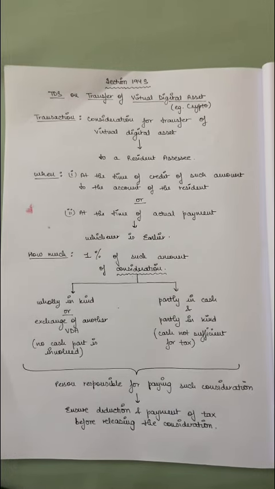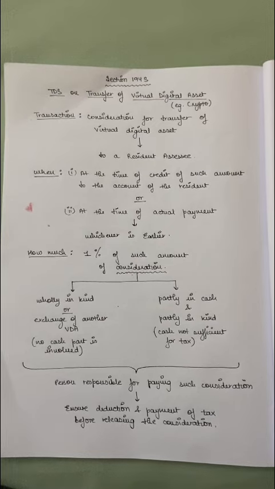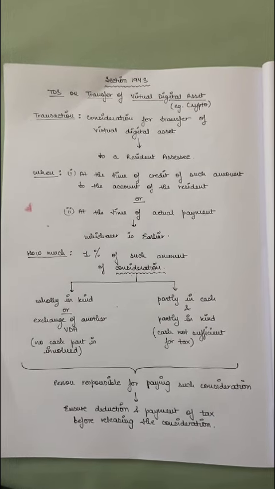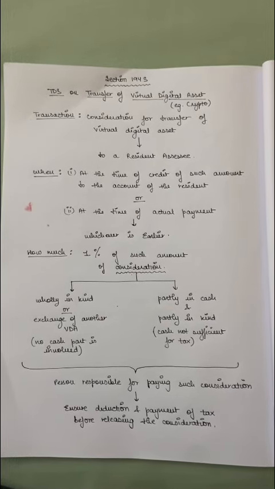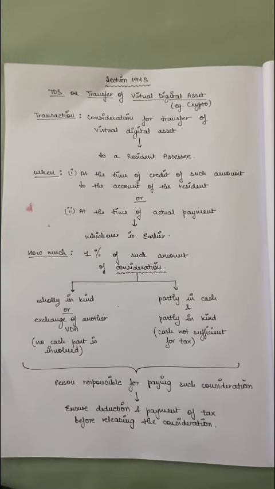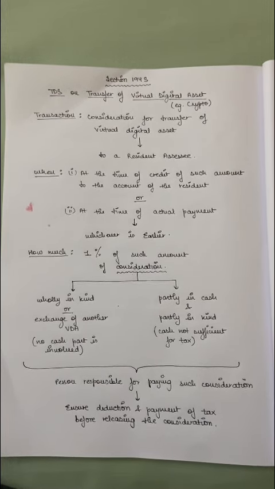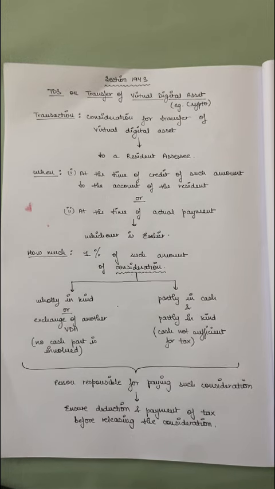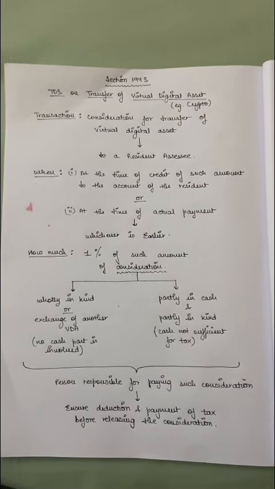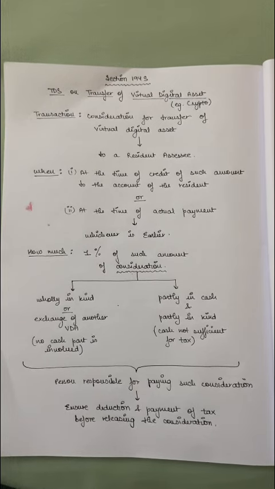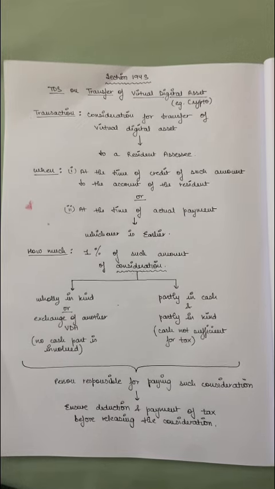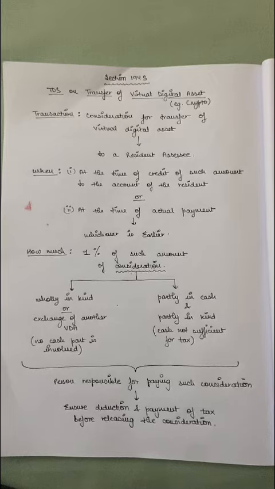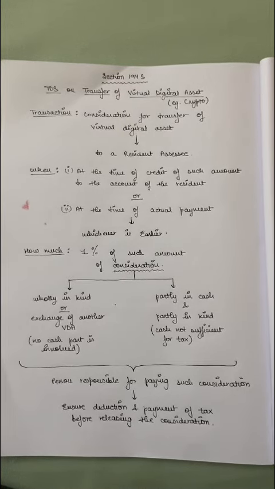Now the consideration could either be wholly in cash, or there could be two other situations. The consideration could be wholly in kind, that is exchange of another VDA where no cash part is involved, or you were partly paid in cash and partly in kind, but the cash portion is not sufficient for the tax deduction. In these two cases, where the entire consideration is not paid in cash, the person responsible for paying such consideration would ensure deduction and payment of tax before releasing the consideration.